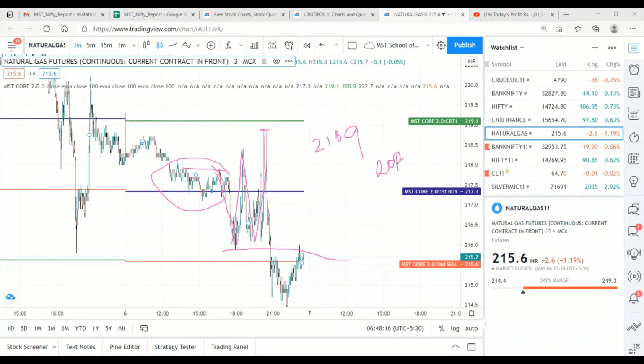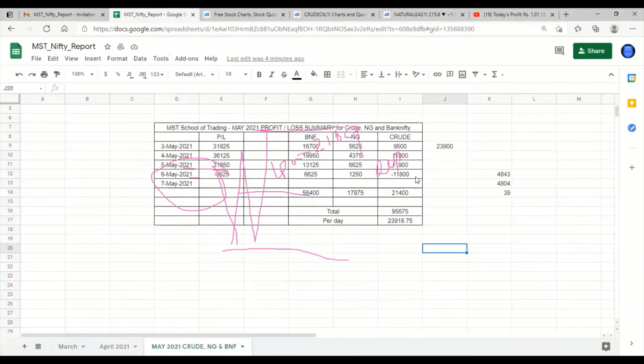But what we suggest is, after 1 point profit in natural gas, keep revising the stop loss. Minimum you have to keep the stop loss at cost. Now when it is nearing the target, you have to keep the stop loss at 1 point profit. If you keep it at 1 point profit, then you will be getting 1250 rupees profit. So that is what I have calculated here.